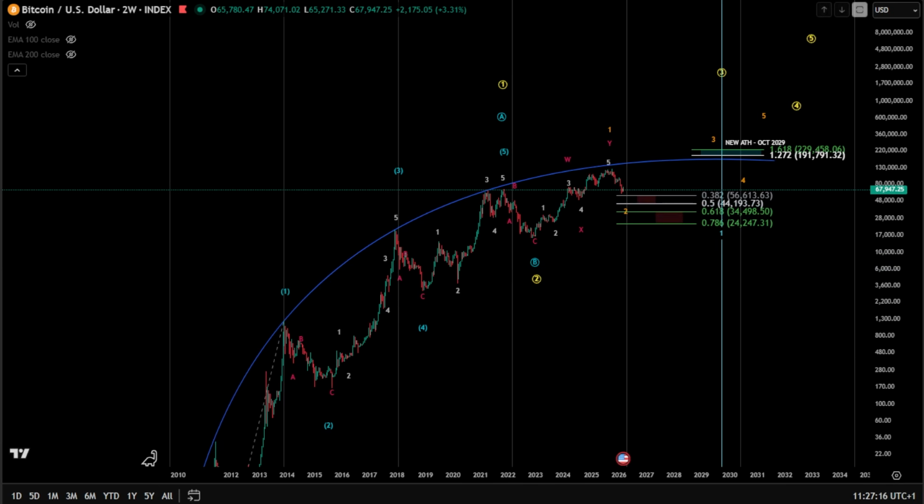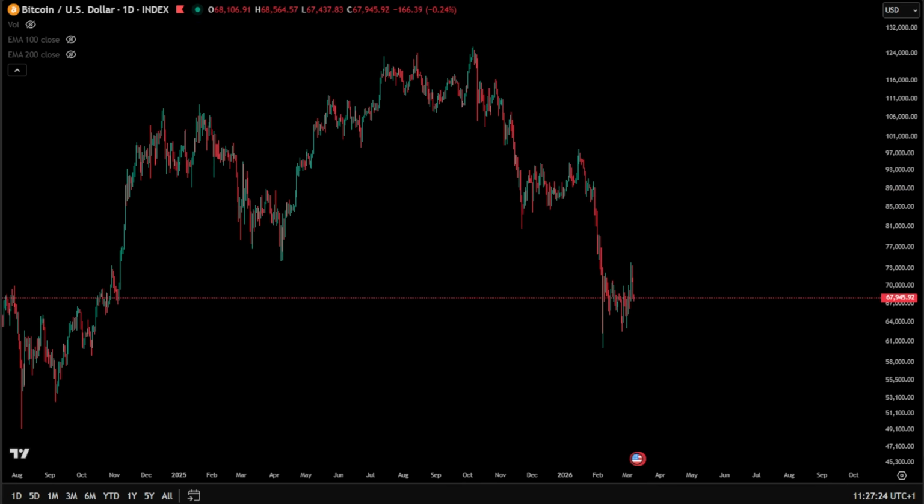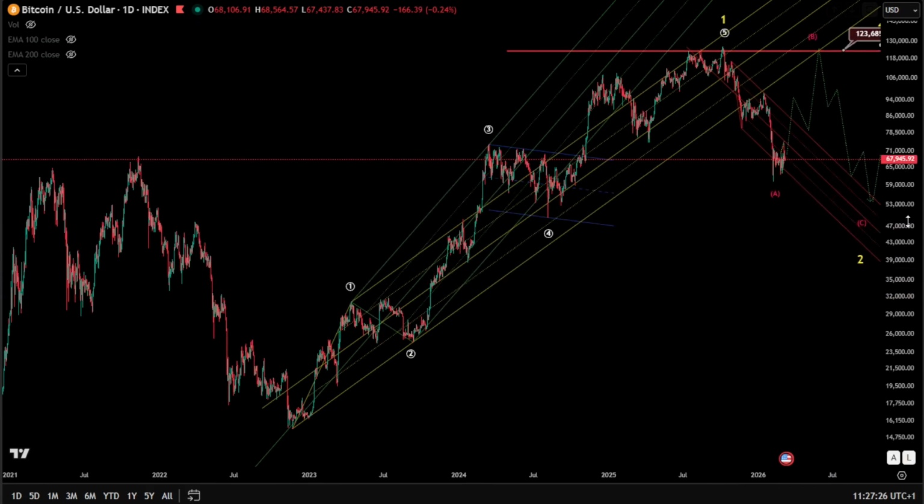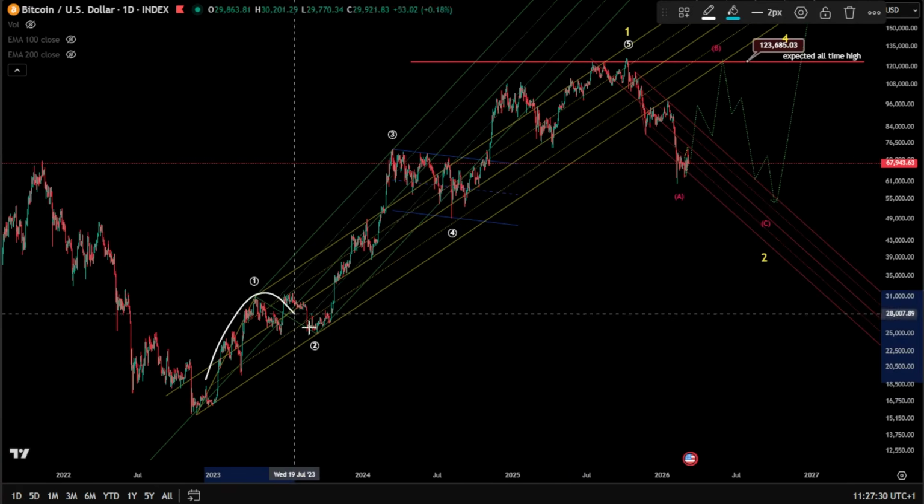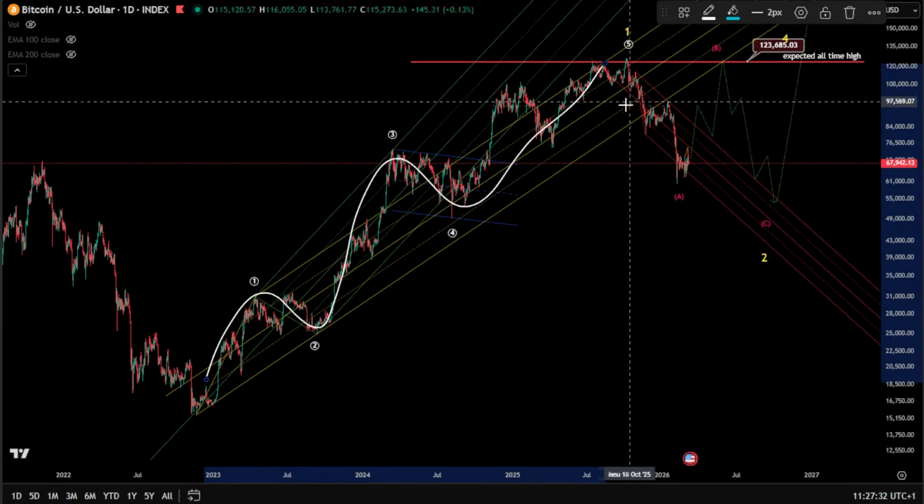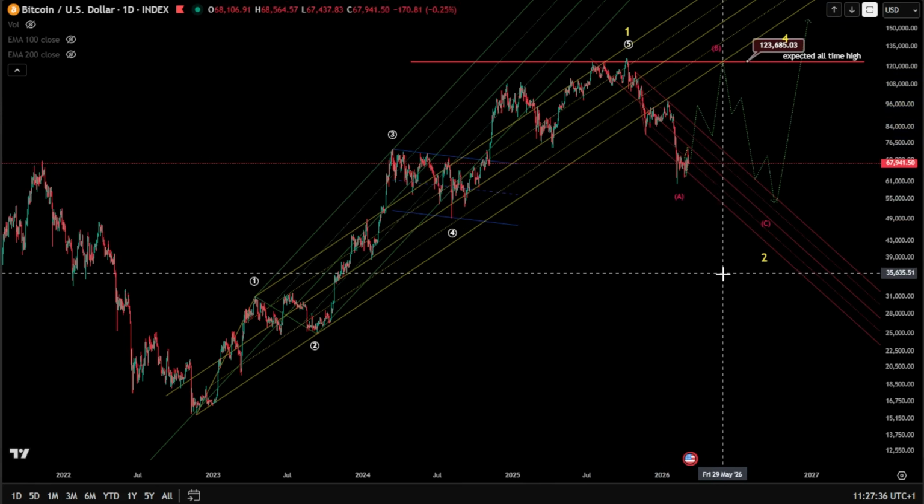Yep, so this is regarding the cycles analysis for Bitcoin. Let's dive inside it here on the daily to see our channeling, our position today within the price channeling. As you can see, the last bull run channel, the base channel, is broken, a signal of a correction.